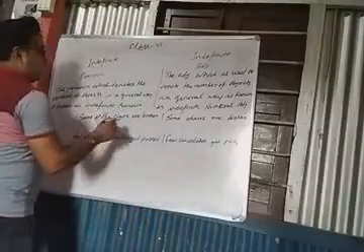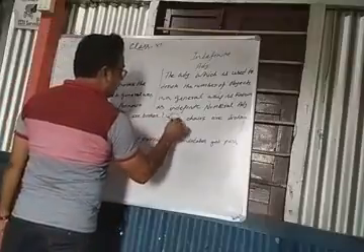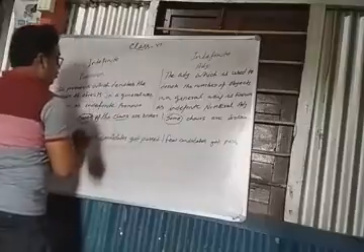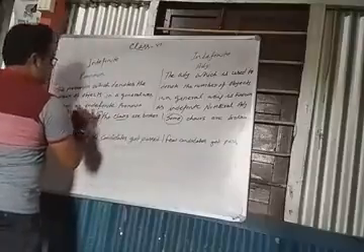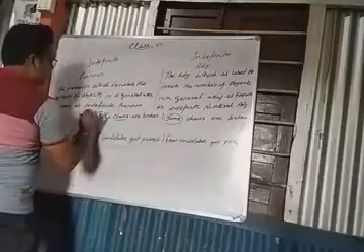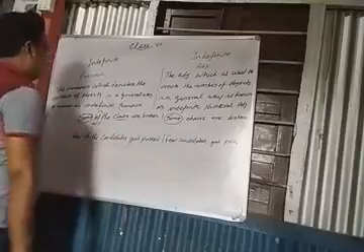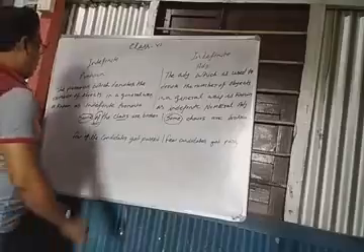Here you see, in the first case there is some, here is also some. Now this one is a noun, but some is separated from the noun by of.